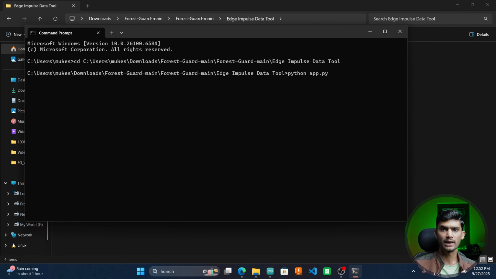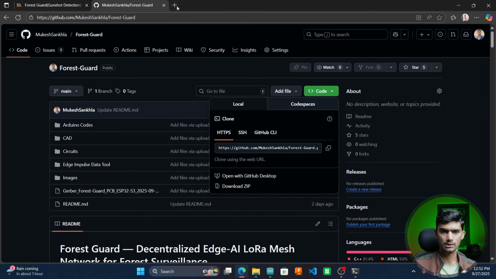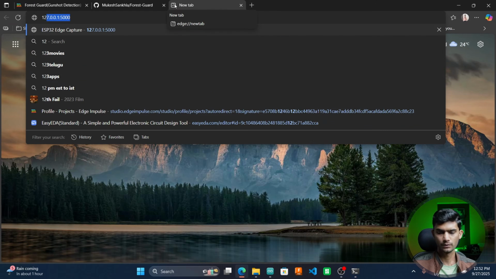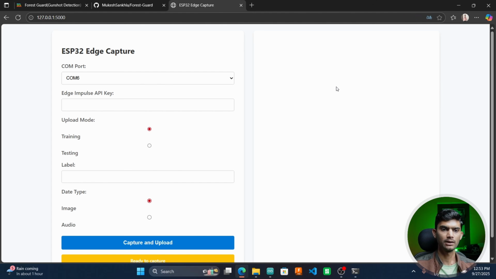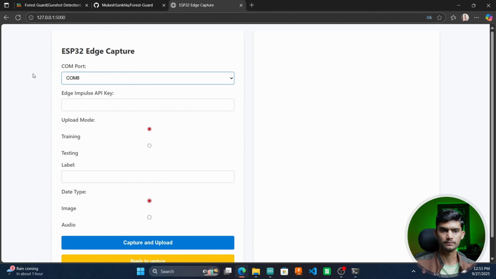So this is the command to run that Python code. Once our app is running, I'll go back to my browser and I'll type this URL and it will open us this dashboard to capture the audio data. So here I'll select the COM port.